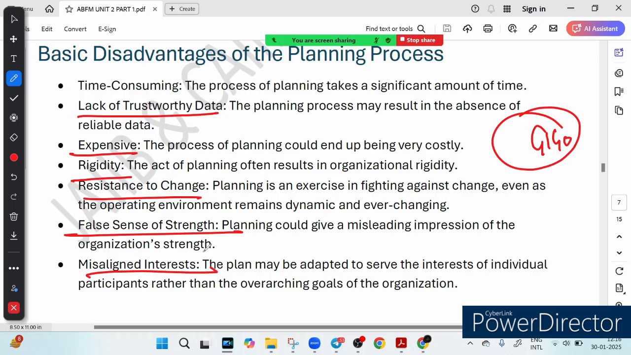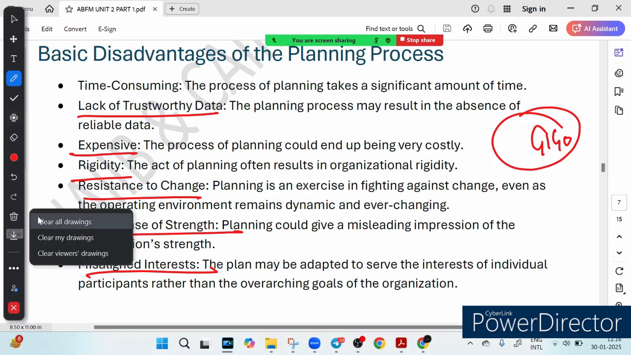So while planning is crucial, being aware of these pitfalls makes you a smarter manager and helps you prepare better for your upcoming CIB examination. What do you think is the biggest danger of planning? Drop your thoughts below. Now, there are some additional drawbacks of planning. Let's discuss them also.